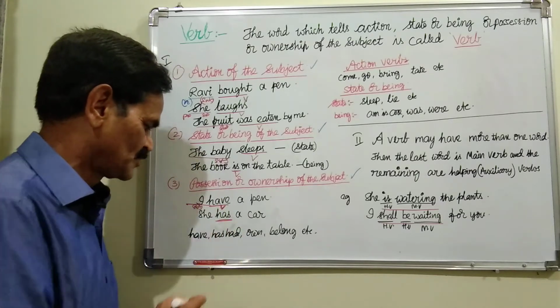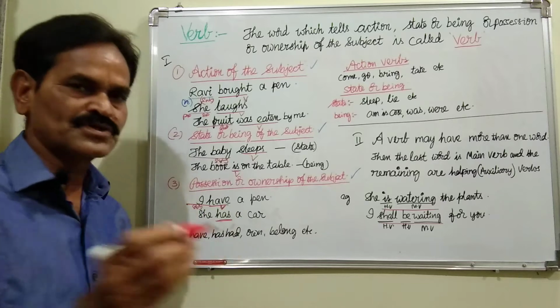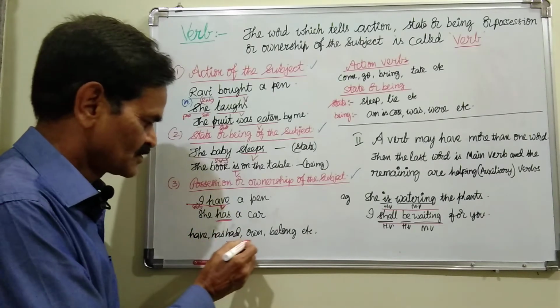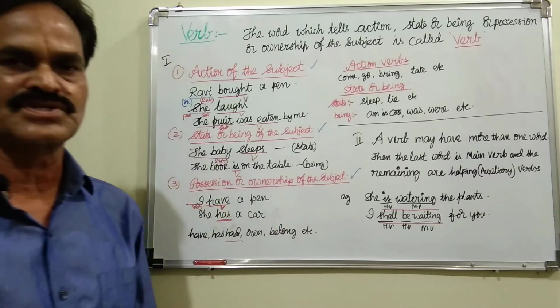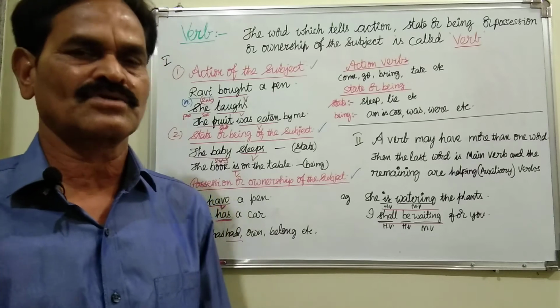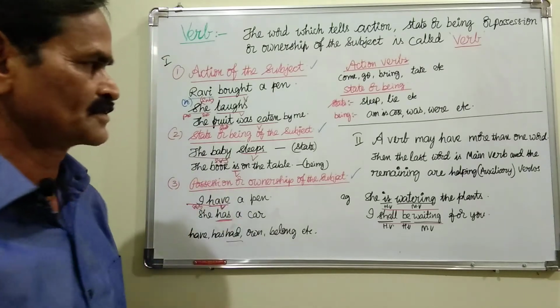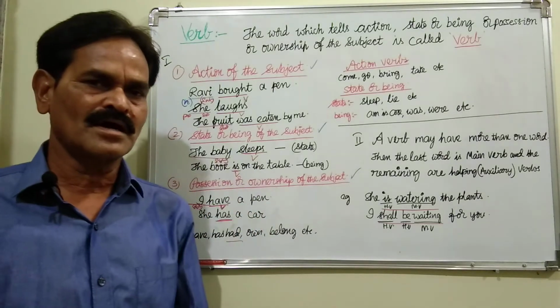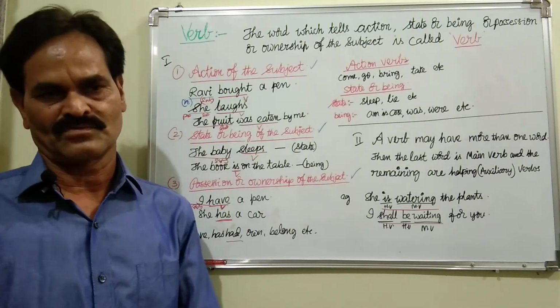So "has" is a verb here. The verbs denoting possession are have, has, had (which is past), own, belong, consist, comprise. This kind of verb tells the possession or ownership of the subject. Now we have seen a verb may have one word or more than one word.